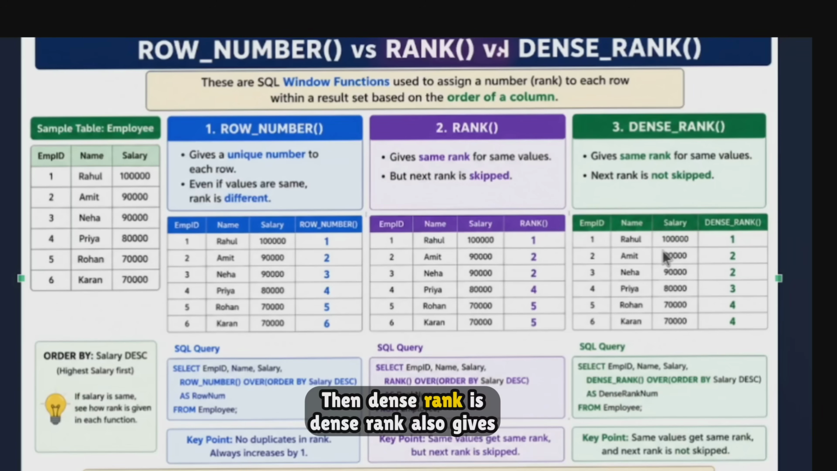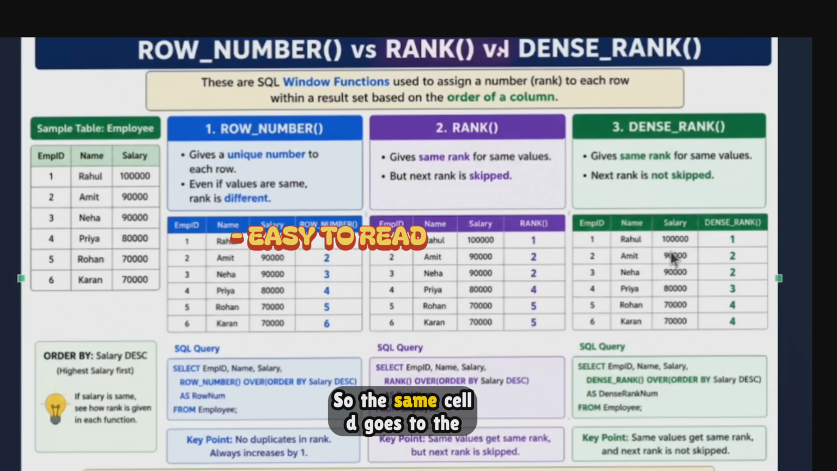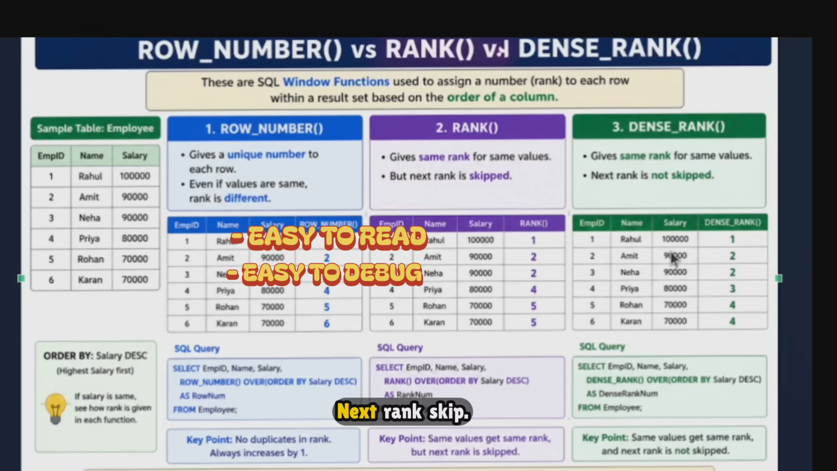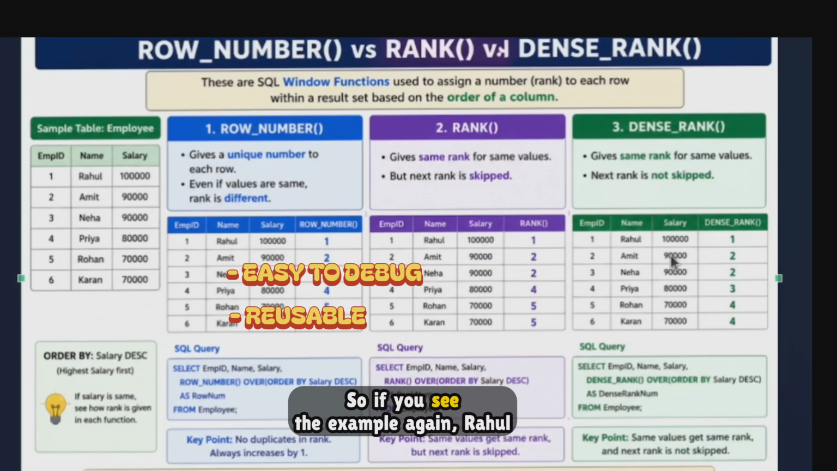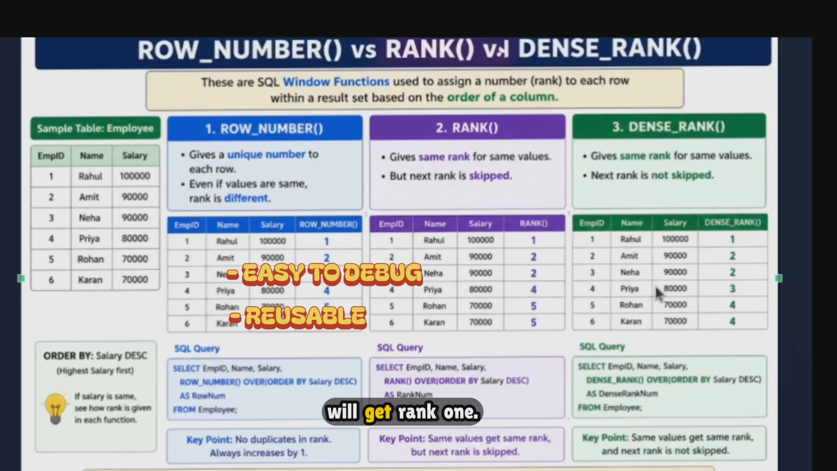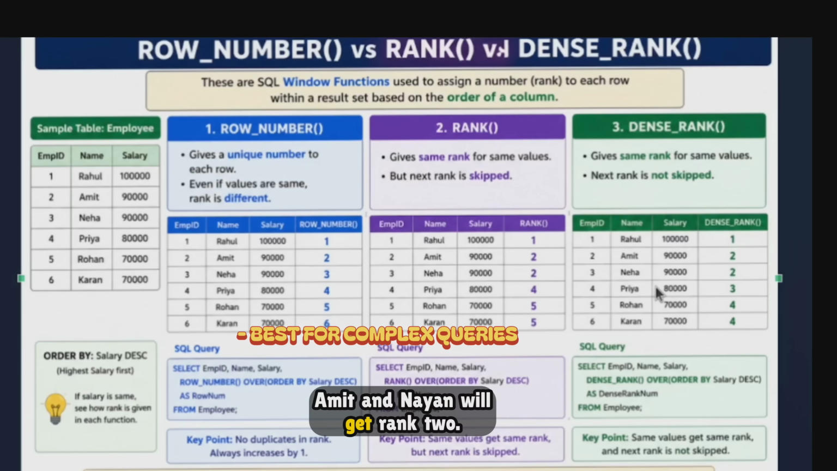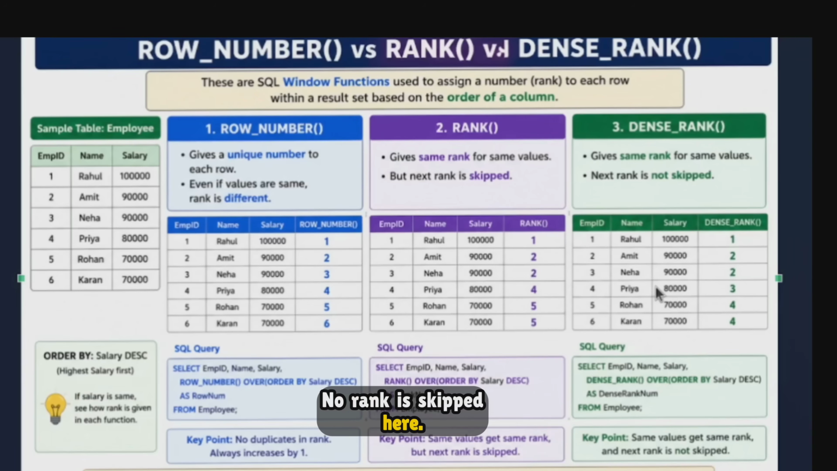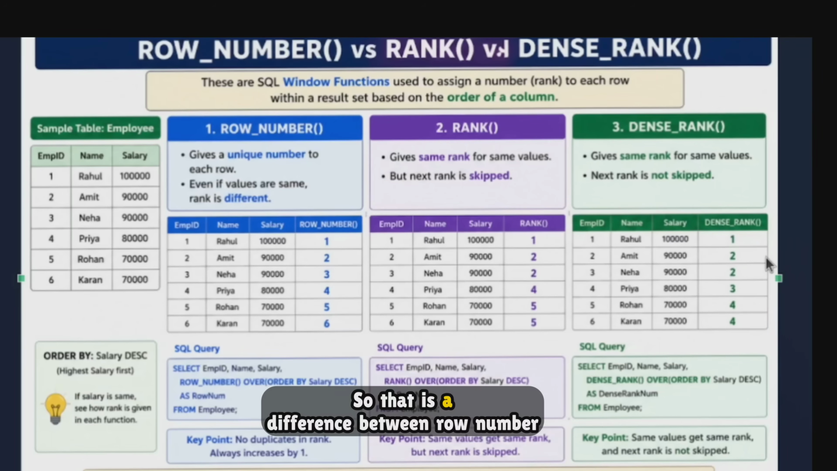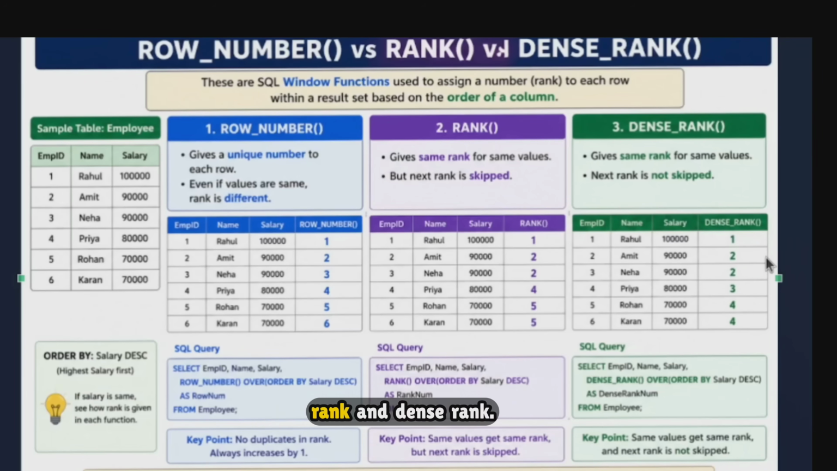Then dense rank also gives the same rank to equal values, but it does not skip the next rank. So the same salary gets the same rank, and the next rank is not skipped. If you see the example again, Rahul will get rank 1, Amit and Neha will get rank 2, Priya will get rank 3 now. No rank is skipped here. In a nutshell, same salary gets the same rank, but there is no skip in the rank. So that is the difference between row number, rank, and dense rank.